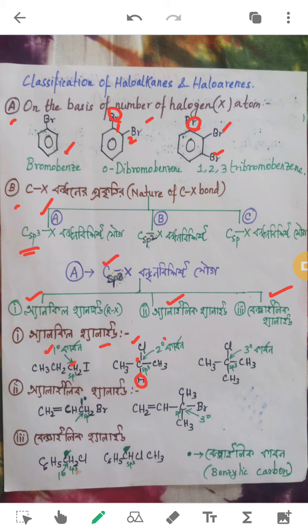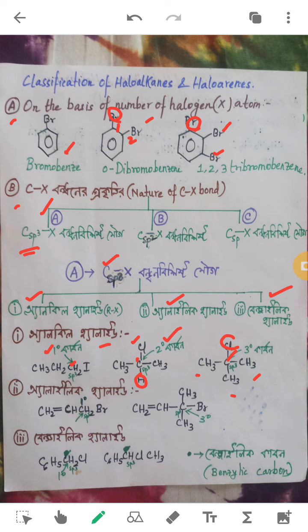So it is 2 degree carbon. And if on that carbon there is no hydrogen at all, then it is 3 degree carbon. As you can find here, this carbon to which this halo group is attached is now having no hydrogens with it. So it is 3 degree carbon. That's just the classification. But all of them are just sp3 hybridized carbon. It can be primary, it can be secondary, it can be tertiary.